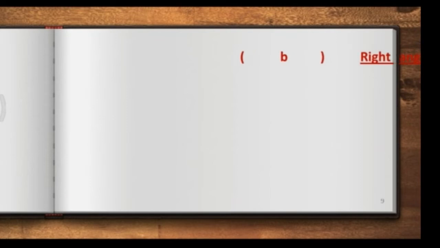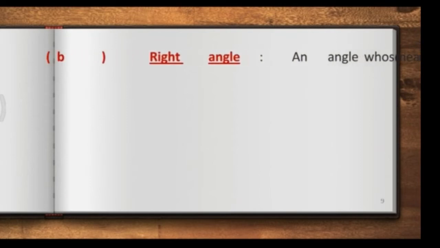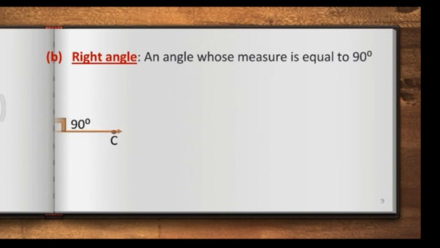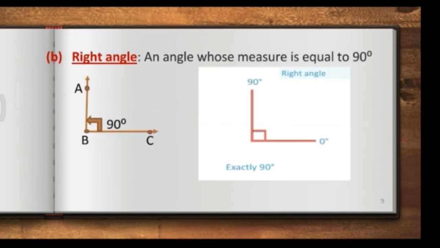The next type of angle is called the right angle. What is a right angle? An angle whose measure is equal to 90 degree is called a right angle. Children, can you give me an example for a right angle? Yes, the corners of the table or the corners of your green board, they are all examples which give you the right angle. Now, the measure of a right angle is always equal to 90 degrees. You can see from the given figure, angle ABC is equal to 90 degree.